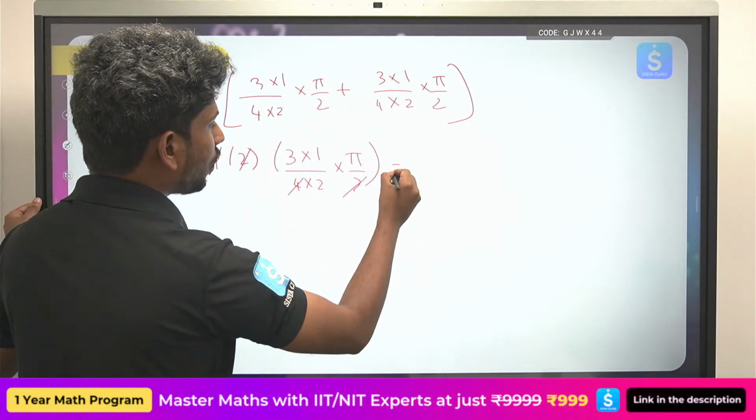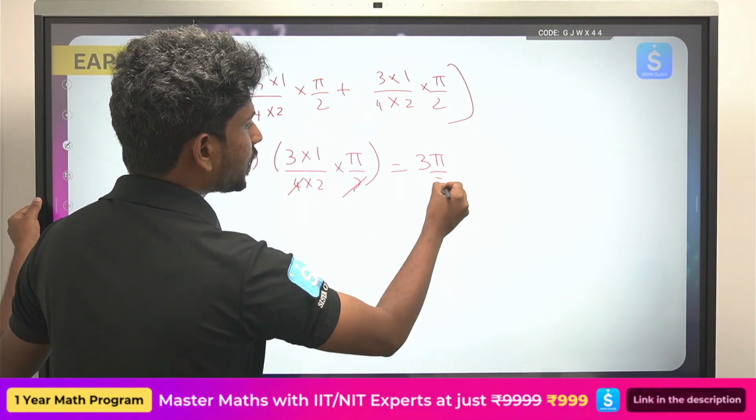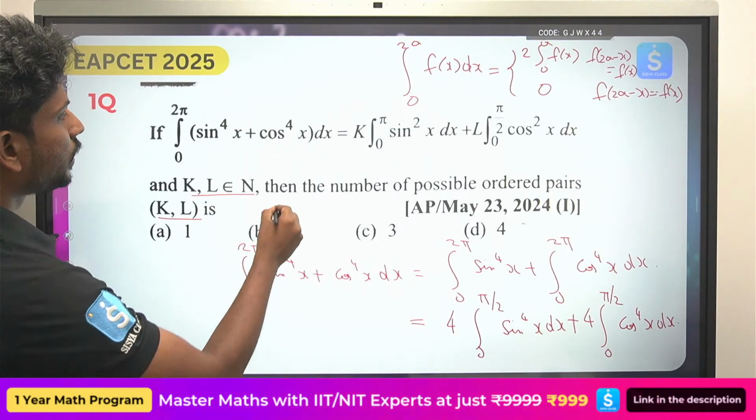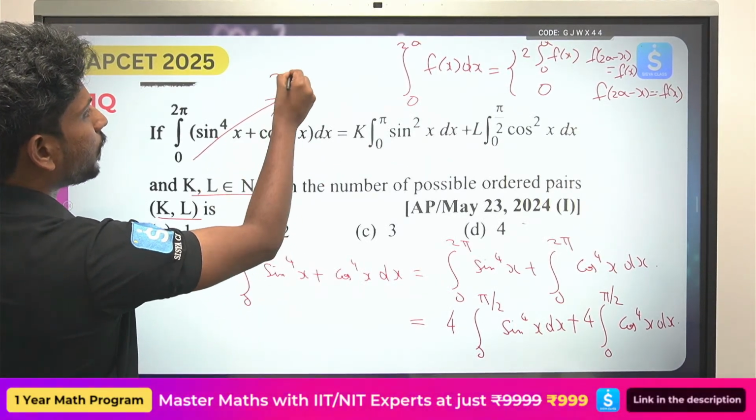So the answer I got is 3 pi/2. So the left hand side value ఎంత 3 pi/2.